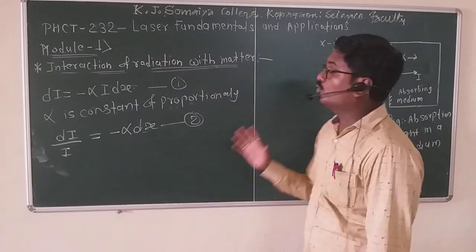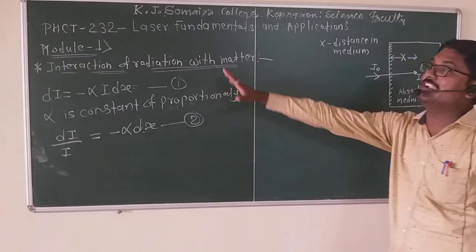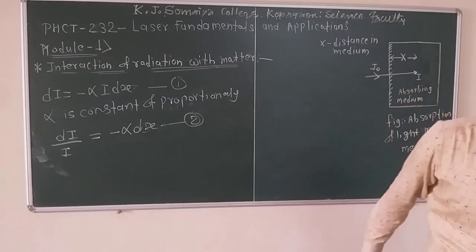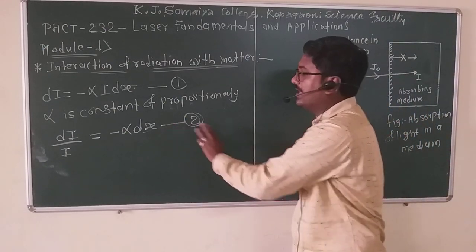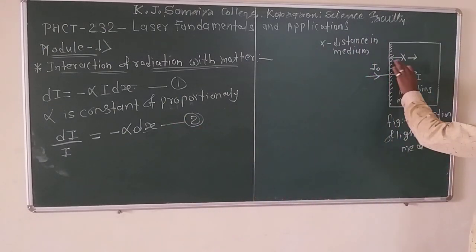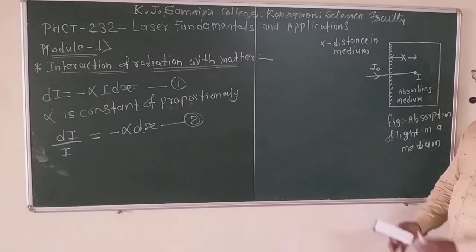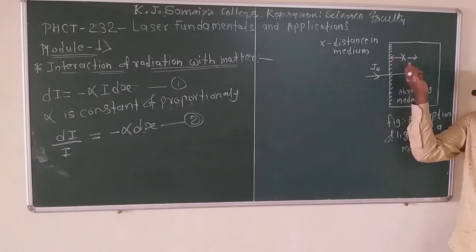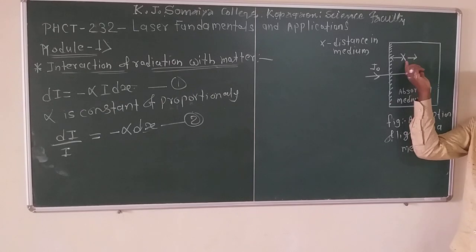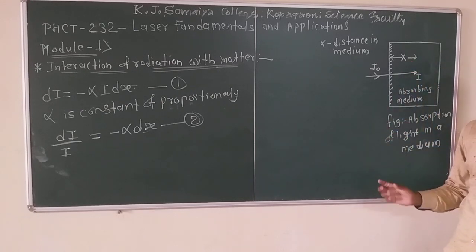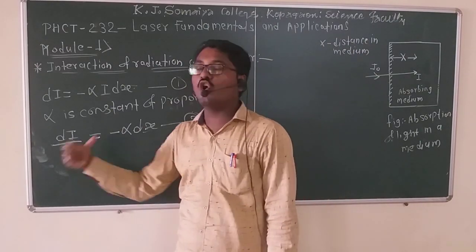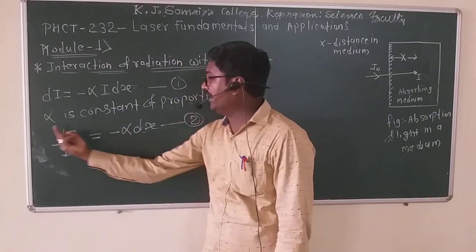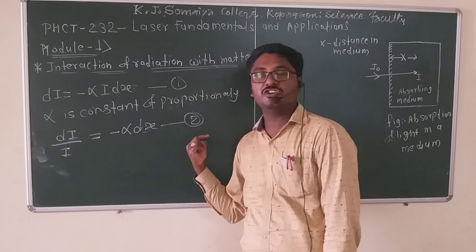Then we calculate the total loss of intensity as light is transmitted through the total distance x. That means integrating equation 2.